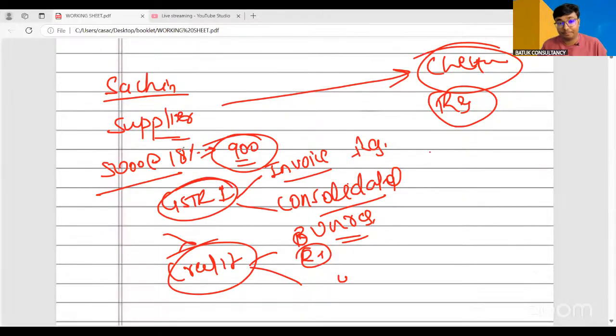How can we verify? In that case, the developer, Infotech, has provided one suggestion to the government and said that, sir, Mr. Sachin is going to report the GSTN of Mr. Chetan. So why not link the GSTN of Mr. Sachin and GSTN of Mr. Chetan? So that when Mr. Sachin uploads the GSTN of Mr. Chetan, that ITC amount of 900 will be auto-populated in the ID of Mr.